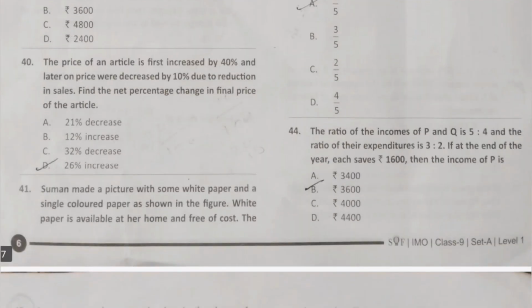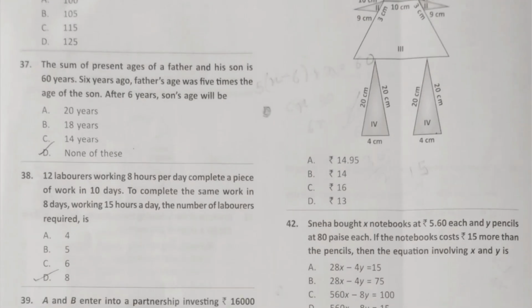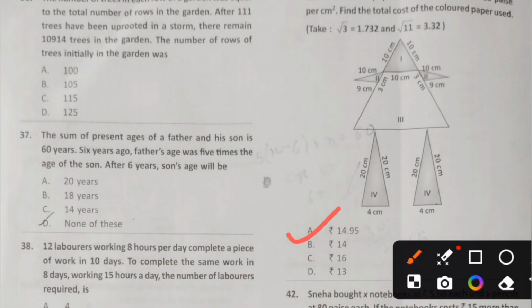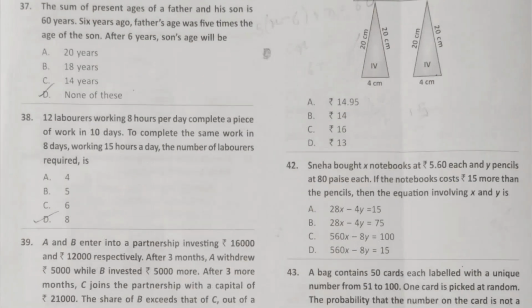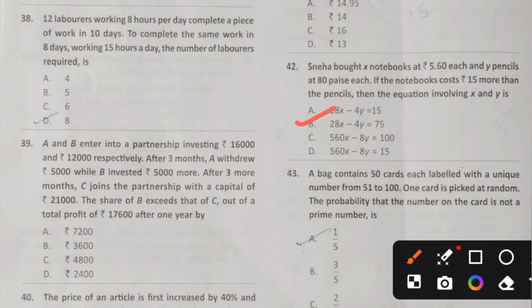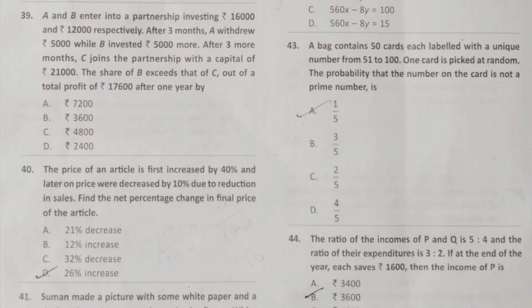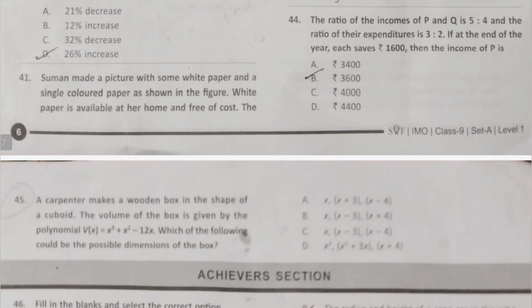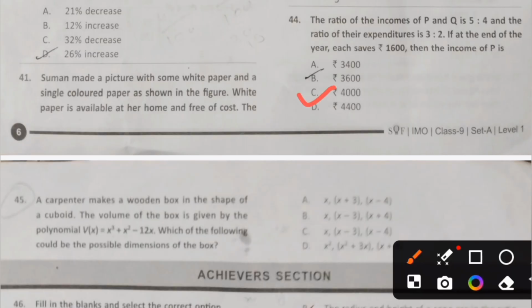In question number 41, the answer would be option number A, rupees 14.95. Question number 42, the answer would be option number B. In question number 43, the answer would be option D. Talking about question number 44, the answer would be option number C, 4,000 rupees.